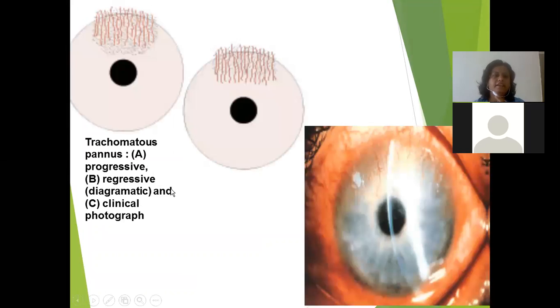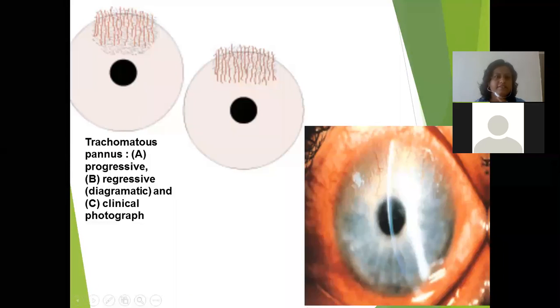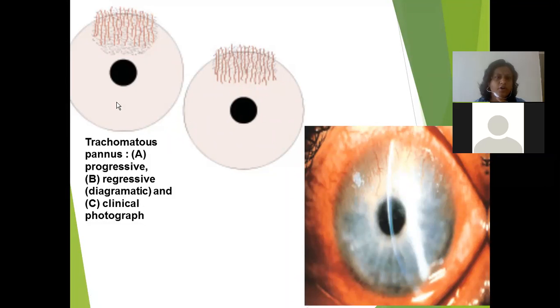So when we see the trachomatous pannus, this is a diagrammatic representation of trachomatous pannus. Firstly, in diagram A, we see there is a progressive stage of a pannus. So this is the pannus formation above the cornea, as we see in the progressive stage.